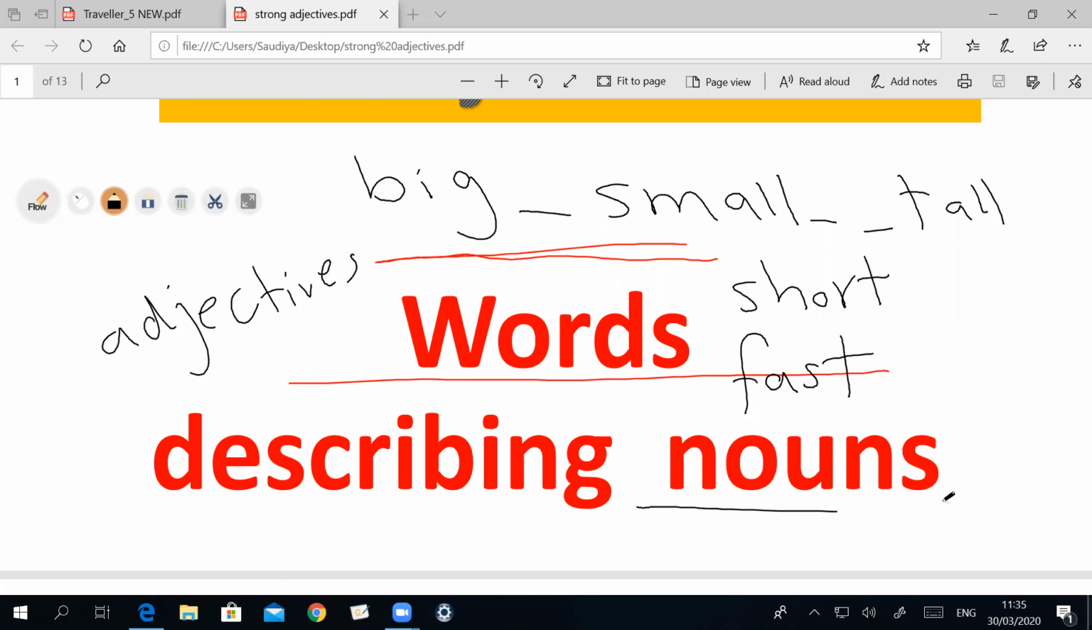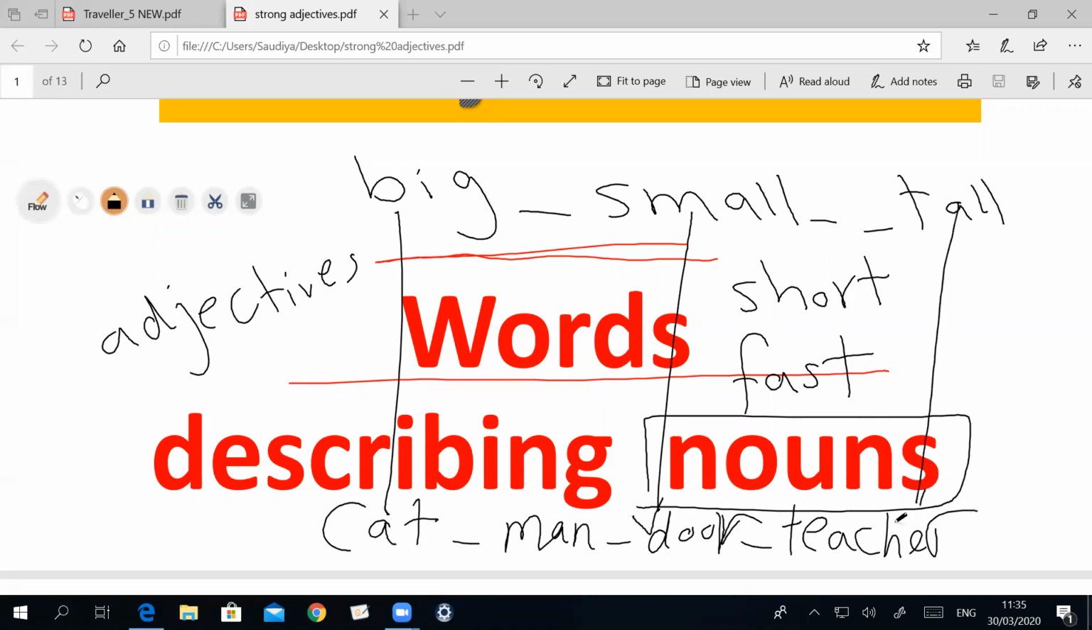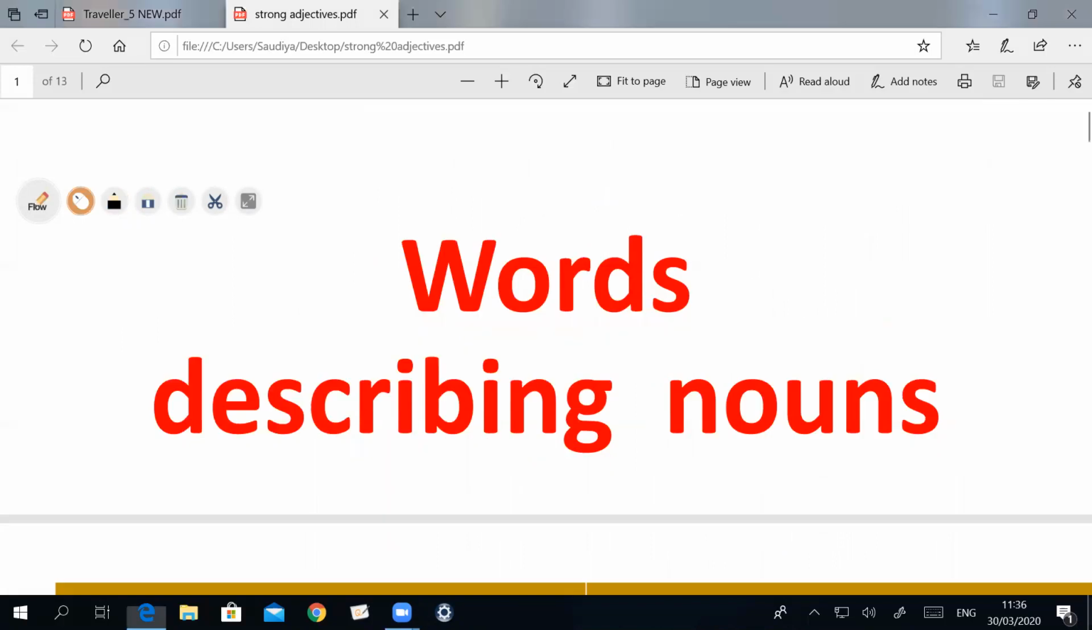What do you mean by the word noun? When I say cat, man, door, teacher? So I can say big cat, small door, tall teacher, short man. This is what we mean by the word adjective. Now let's go to the next point.